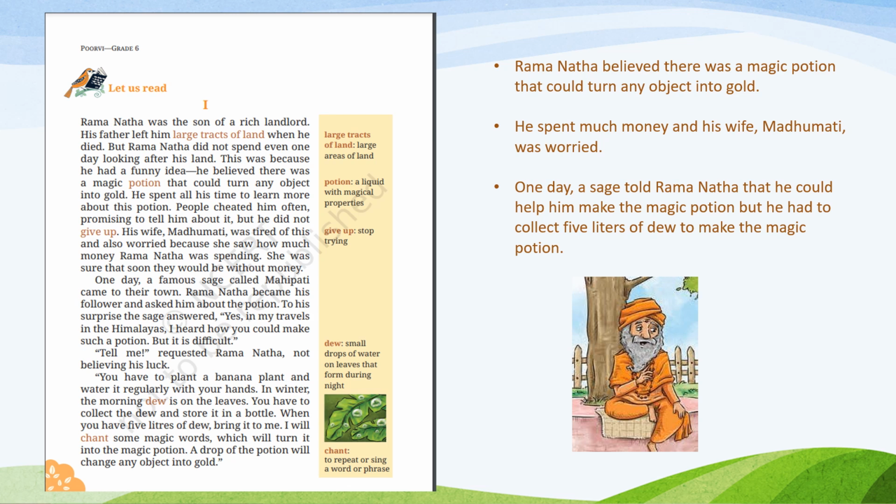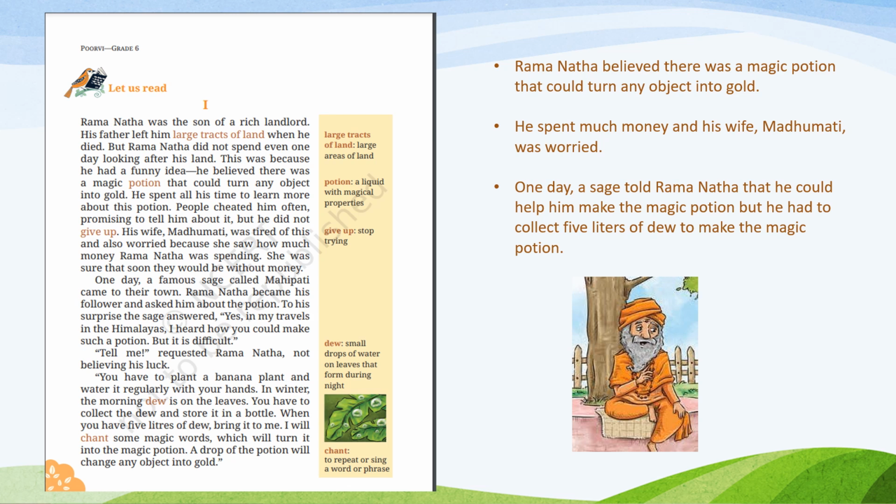In this first page, we come to know that Ramnath is the main character of this story. He believed that there was a magic potion that could turn any object into gold. So what was he doing then? He was spending so much money on creating that magic potion, on trying to find it. So his wife Madhumati got worried.